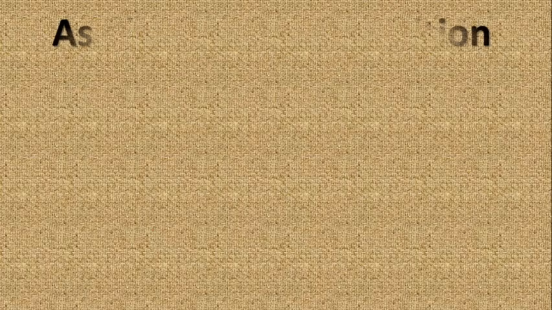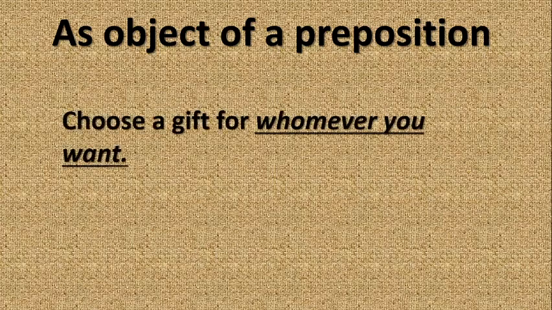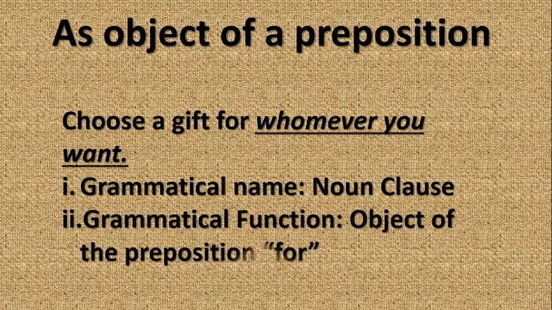Let's proceed. Object of a preposition. When we talk about preposition, we refer to a preposition giving action to an object. Let's look at these examples. Choose a gift for whomever you want. Choose a gift for who? Whomever you want. So what would you say? Object of the preposition for. It is very simple, so don't forget that.